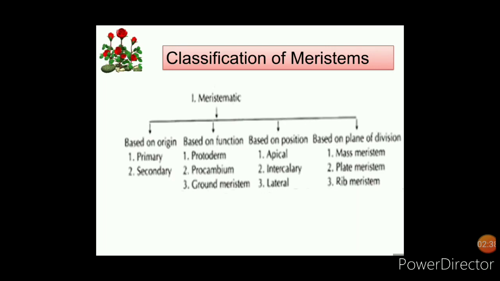On the basis of position, there are three subclasses: apical meristem, intercalary meristem and lateral meristem. Based on the plane of division, they are mass meristem, plate meristem and rib meristem. These are various types of classification of meristems according to their specific characteristics given by different workers.